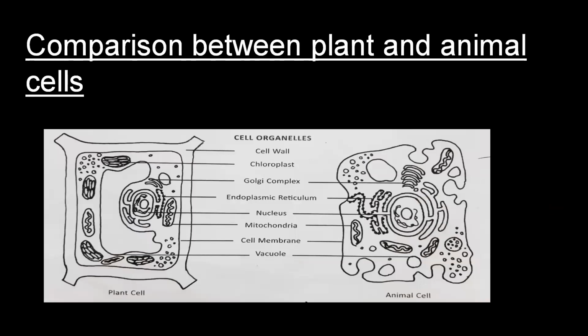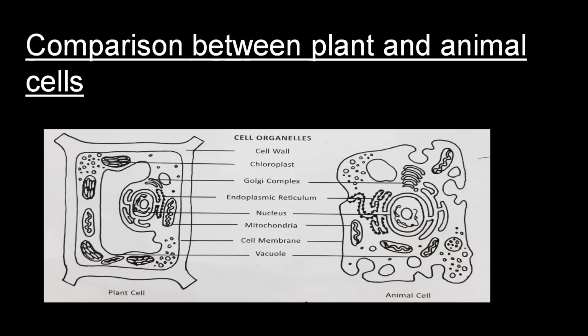Now, we see that all the cells have some common features, but the plant and animal cells, however, have some major differences between them. So with the help of the diagram, we can compare the features of the plant and animal cells. Now plant cells have generally definite shape. They have the definite shape due to the presence of the rigid cell wall. The cell wall is rigid in the plant cell.